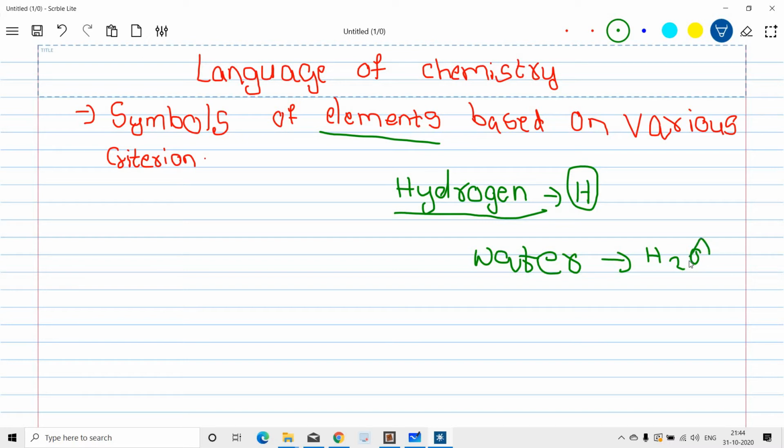So here O stands for oxygen, what we are breathing. O means oxygen. So that is the formula of water.